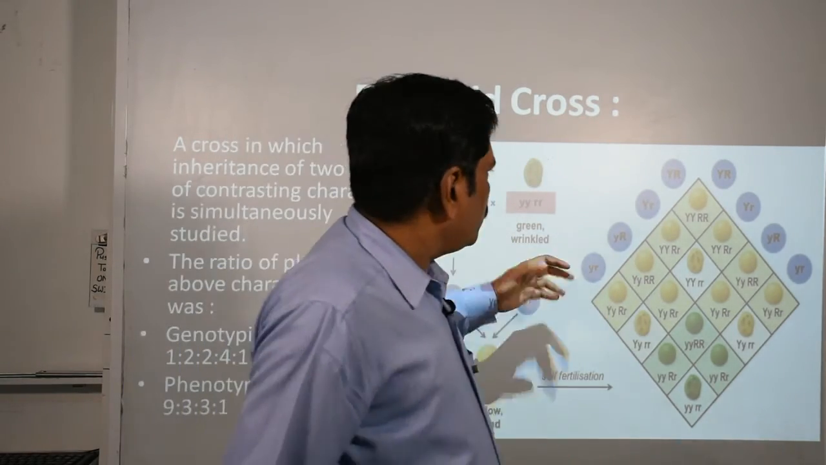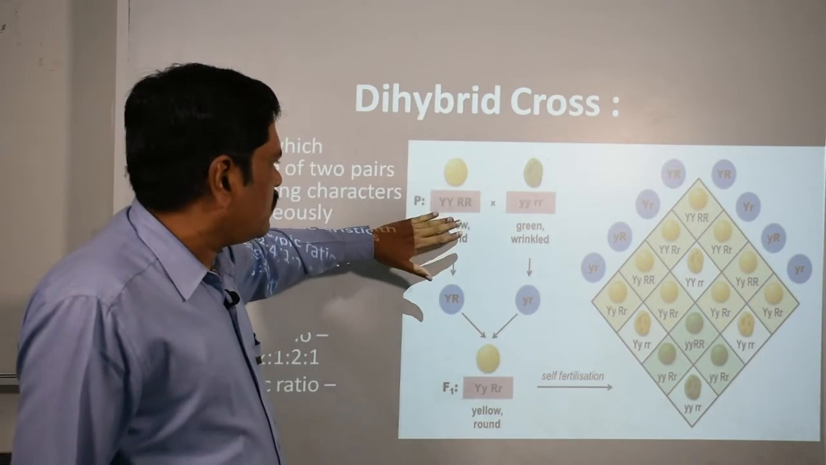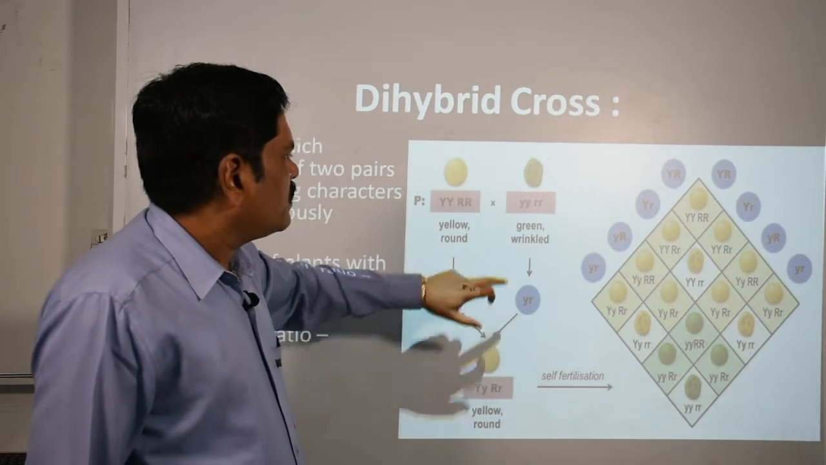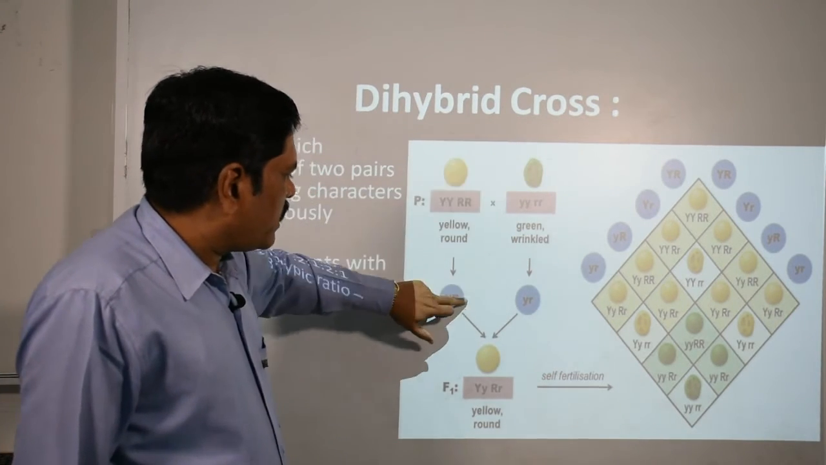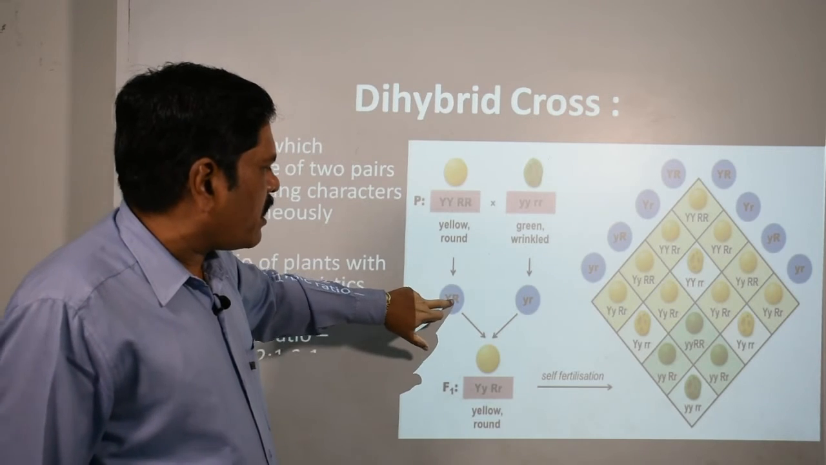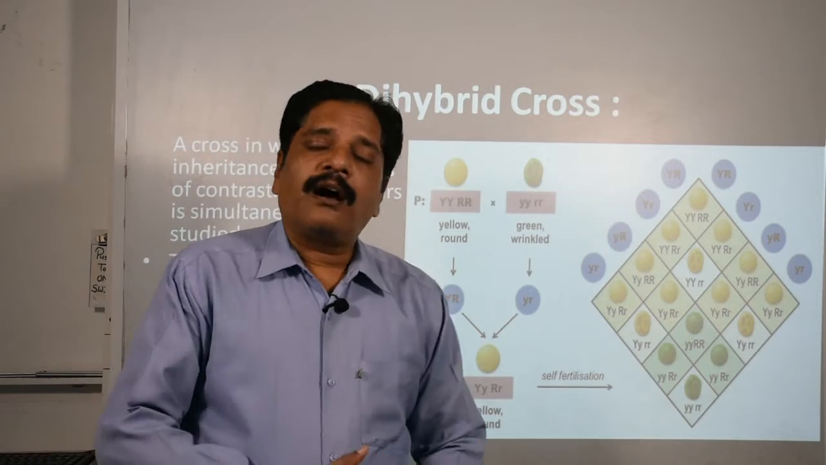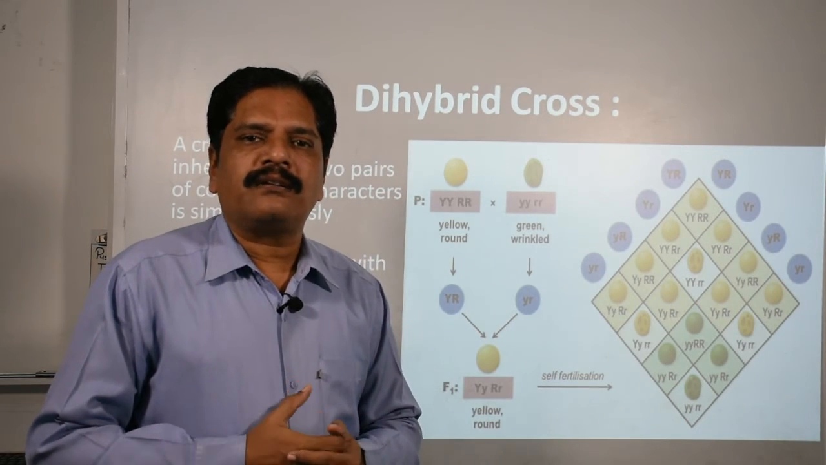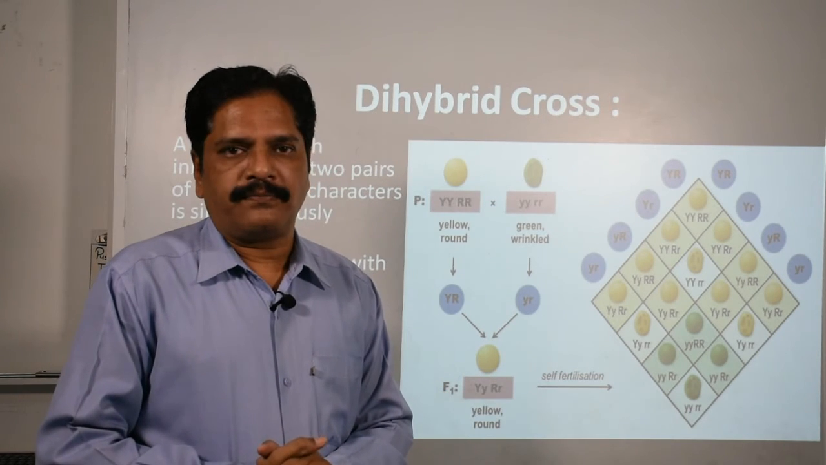When we cross this dominating double allelic pair with the recessive one, yellow round with green wrinkled, you will get the genes capital YR and small yr, and in the F1 generation you will get 100% dominating feature, that means yellow and round. No recessive character will appear.